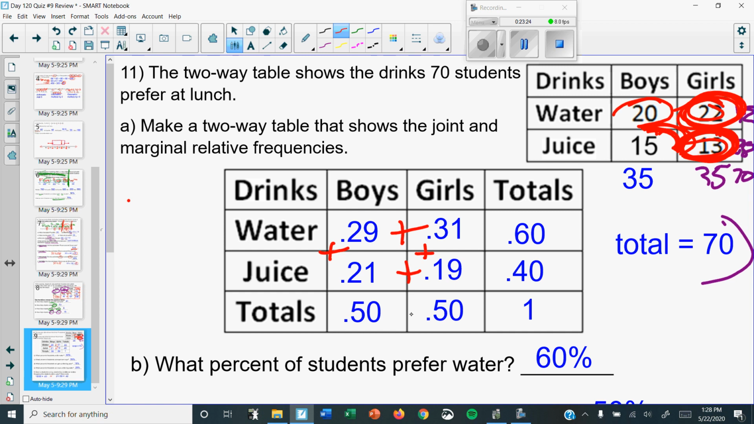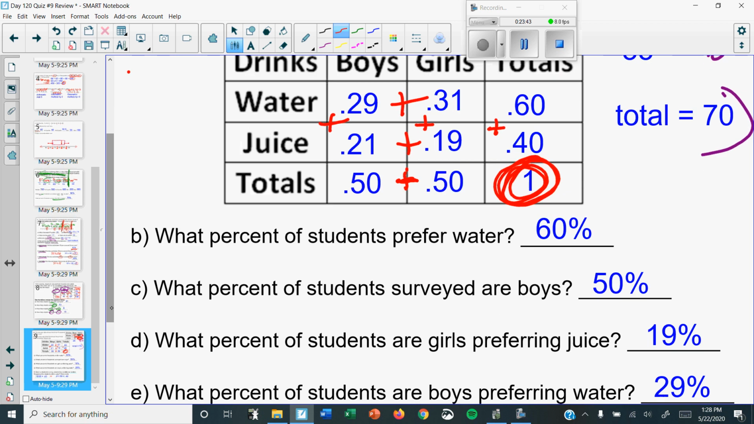You know you did it right because when you add 0.50 plus 0.50, you get, come on, stylus. You can do it, buddy. I believe in you. There we go. You get 1. If you add 0.60 plus 0.40, you get 1. If this number is not 1, you did something wrong.